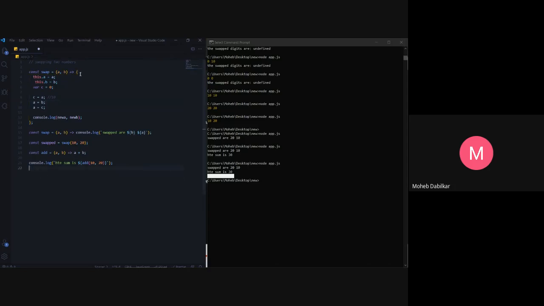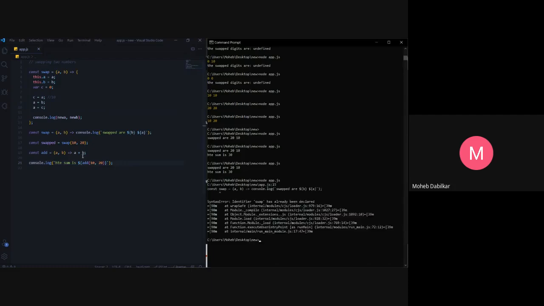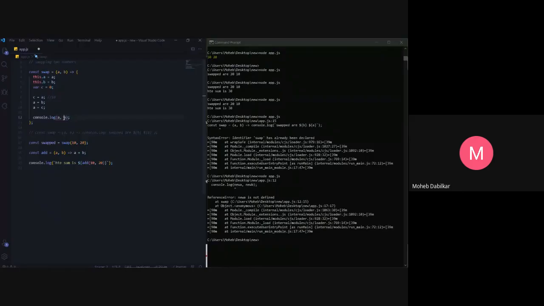But since we are using an arrow function, it should not work. Okay, because it does not swap. What happened now? Sorry. So if we now use this keyword over here, it doesn't work.